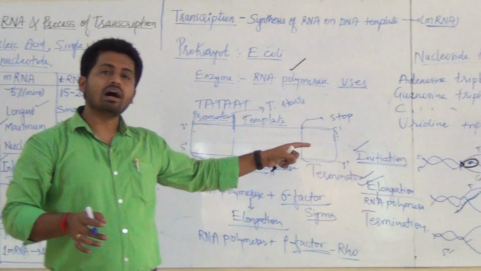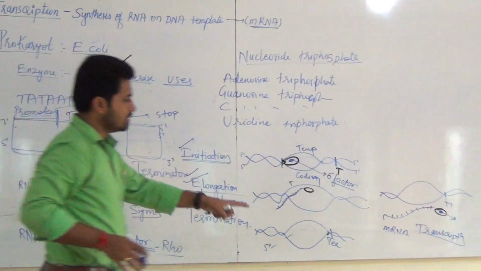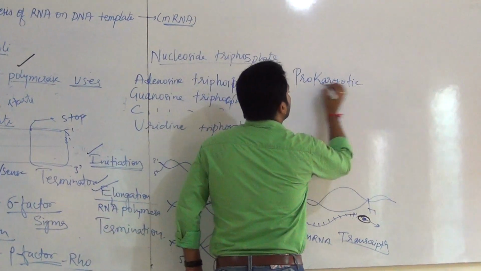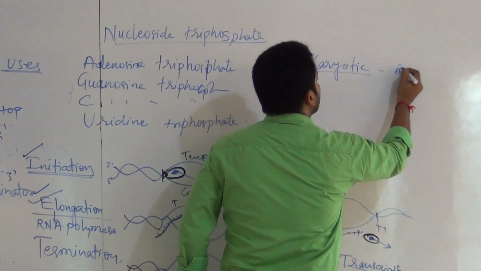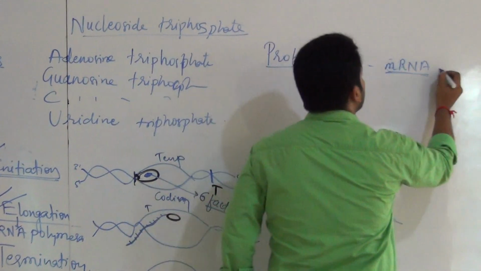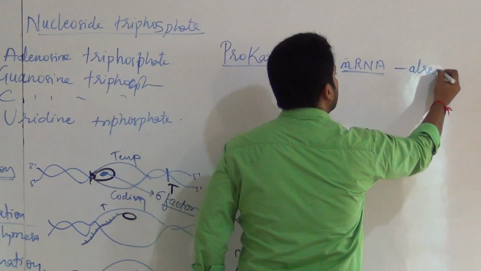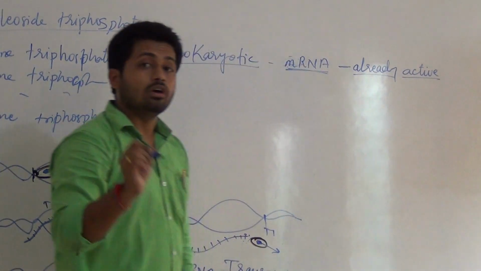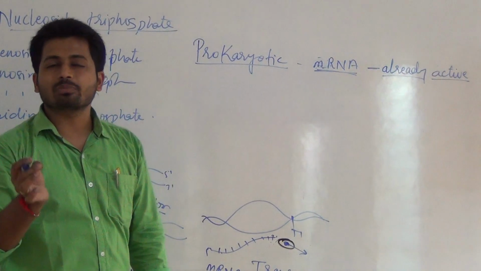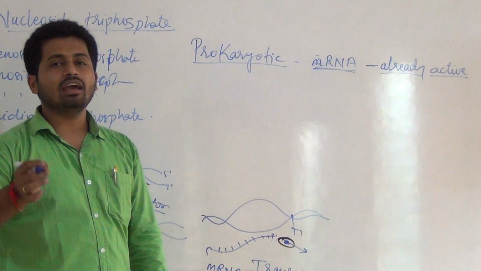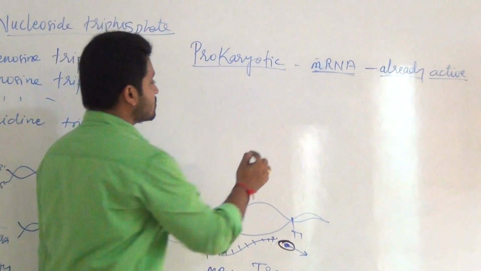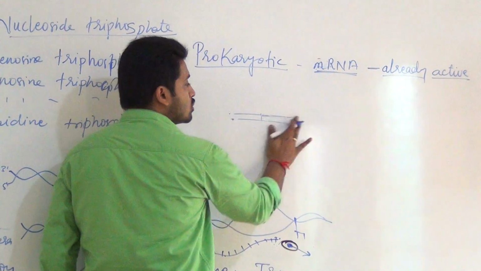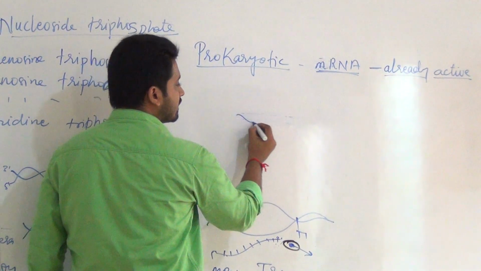So like this, the process of transcription occurs in prokaryotes. Now this mRNA is actually already active. Remember, prokaryotic genes are split or unsplit? They are unsplit genes. Unsplit genes means, as I explained yesterday, dark part, light part, like that. So today we can easily understand again like this.